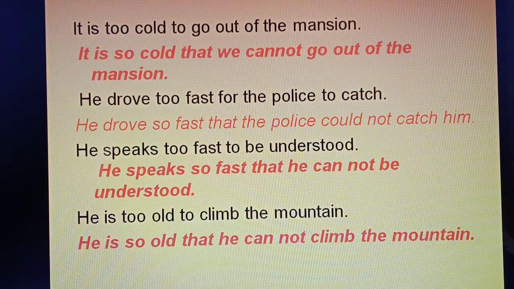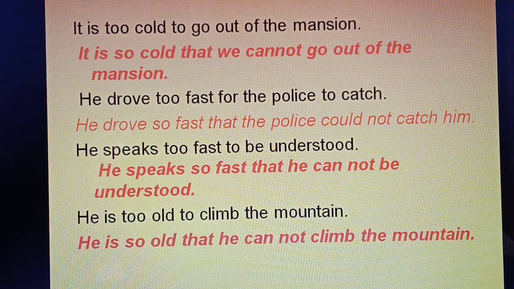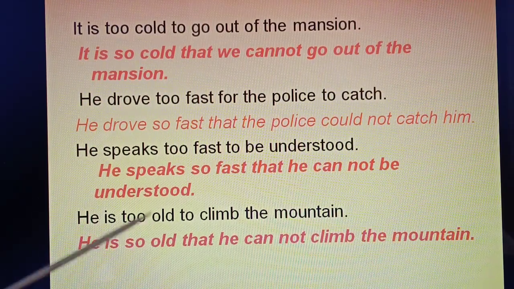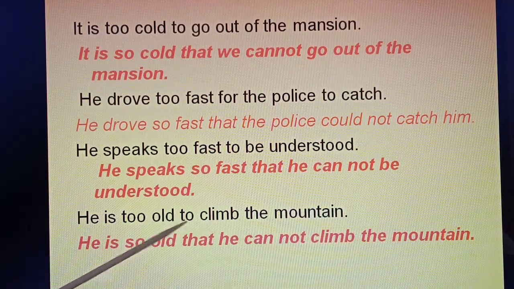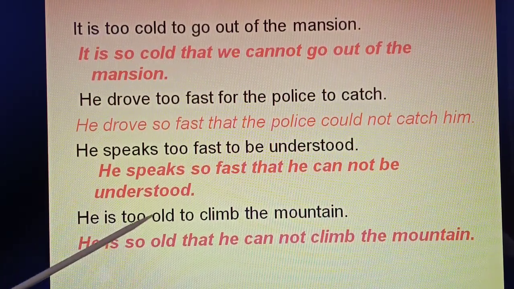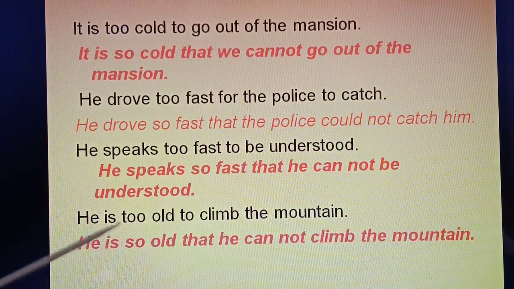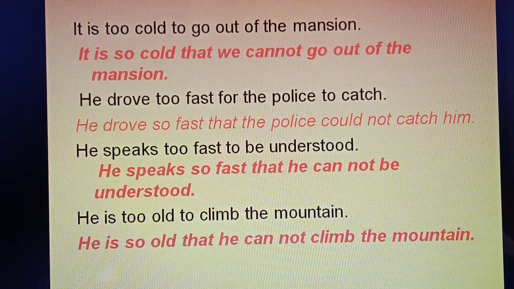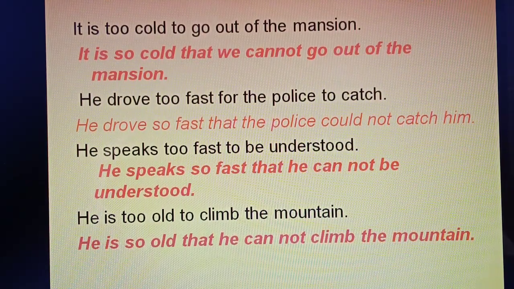Okay, try to understand, my dear students. Pay attention, you will understand. Very simple: "too" followed by another "to". If it is in the present tense, an assertive sentence, it will be replaced with "so that" plus a negative like "cannot" or "could not". If it is in the past tense, "could not". If it is present, it is "cannot". Clear?